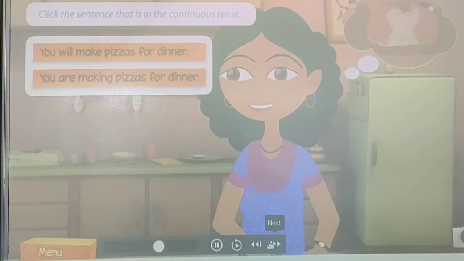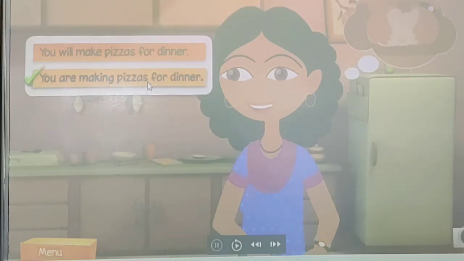Click the sentence that is in the continuous tense. "You will make pizzas for dinner" or "you are making pizzas for dinner." The helping verb is "are." "Making" is the ing form of the verb make. "Are making" forms the continuous tense.